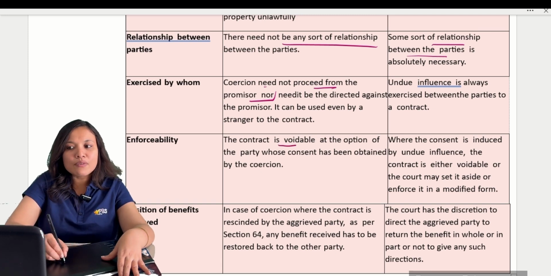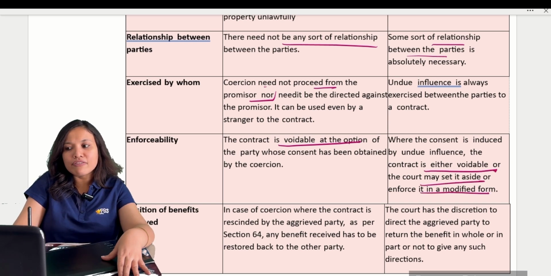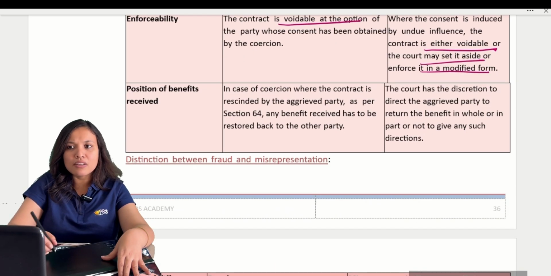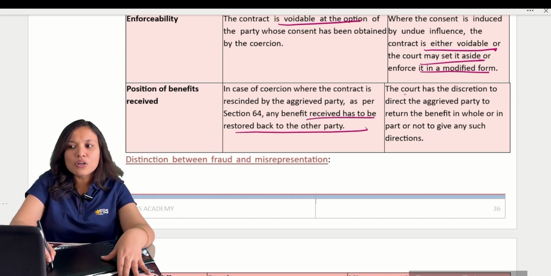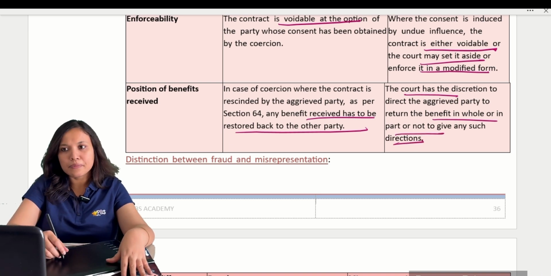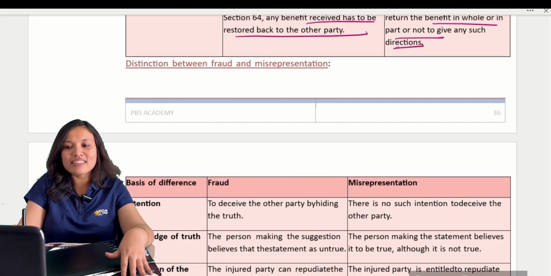Now in coercion the contract will become voidable. In undue influence also the contract will become voidable, but the court may set it aside or enforce it in a modified form, according to the court's decision. If you have taken any benefit thereunder, it must be restored back to the party. Here the court will decide what to return and what not. According to the court's direction, we have to act. Are you clear with the differences? Yes, very easy. I know, because once we have studied this in detail, it becomes really easy.